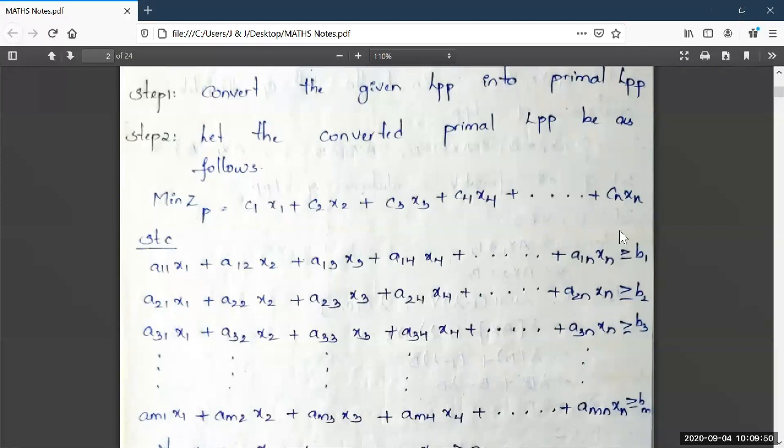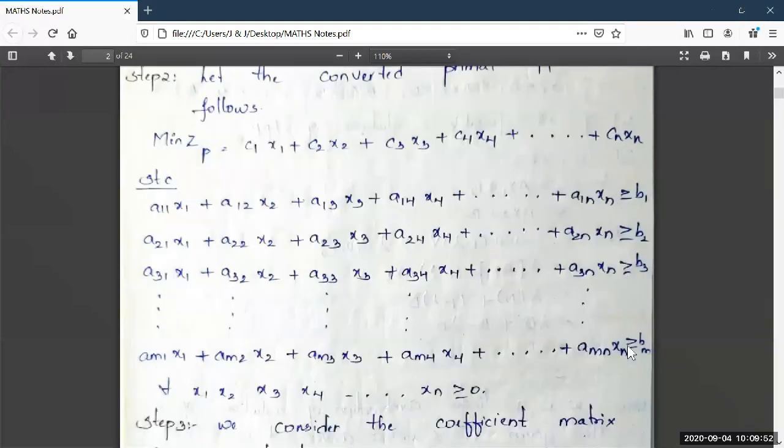See, all the constraints are of greater than or equal to type, right? See here, it is the subject to constraints part. The first constraint is a11x1 plus a12x2 plus a13x3 plus a14x4 plus so on plus a1nxn greater or equal to b1.